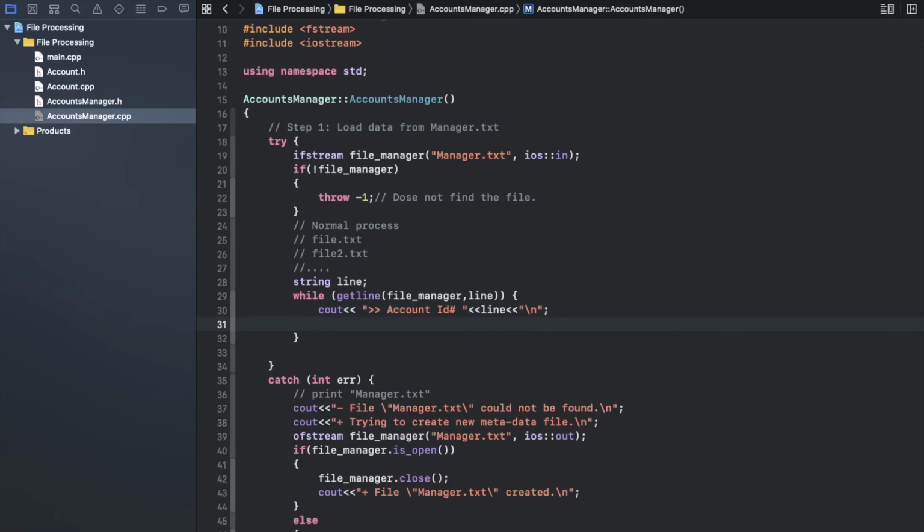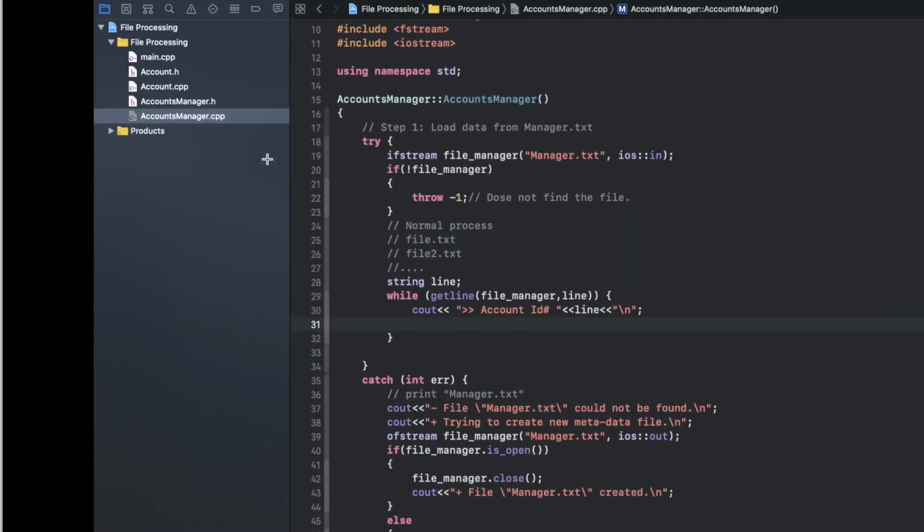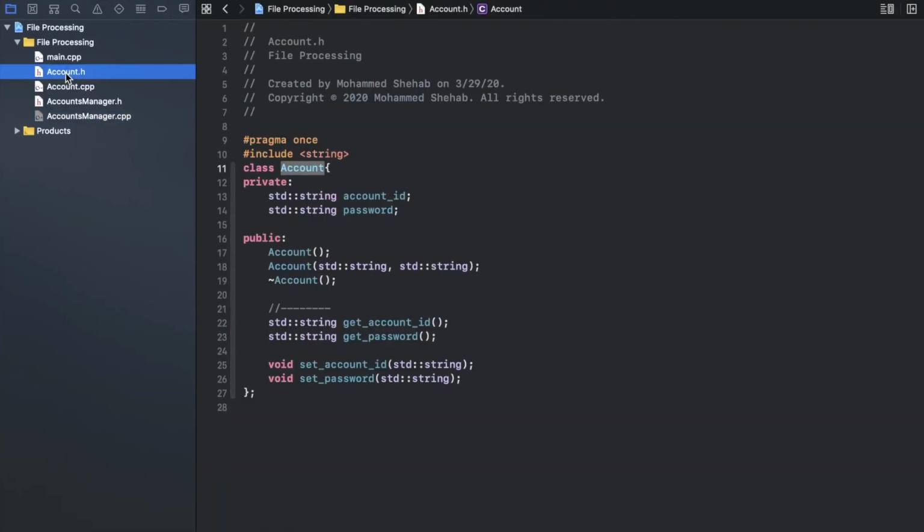So now I get that file ID. So inside that manager, I will get the file names, list of names. Okay. So first iteration, I will take account one. Now I need to read the password from here. So I already have that account ID. I need the password inside that one. So what I need here is to read a password from that file. Because if you remember, we have the account ID, which is the file name, and here we have the password. So the password is the string inside that file.